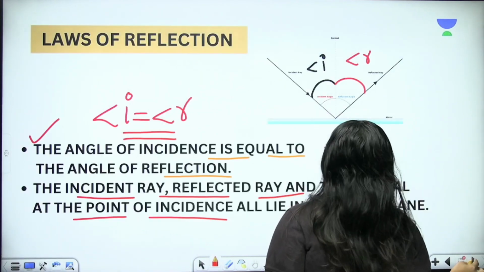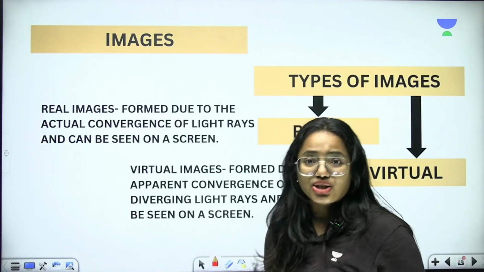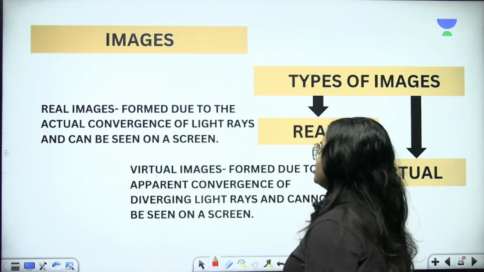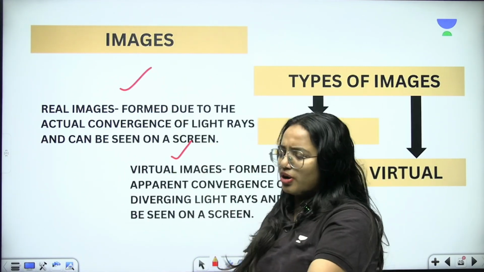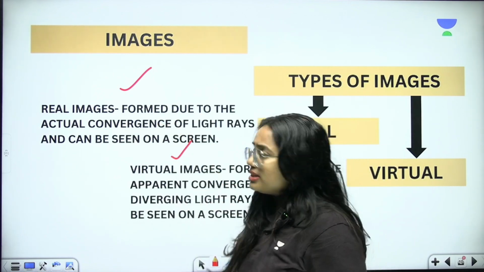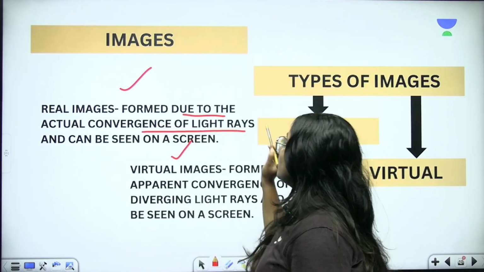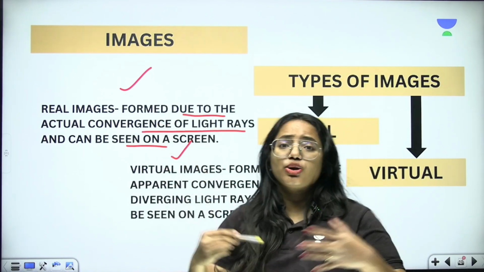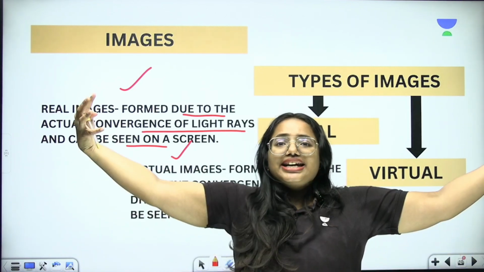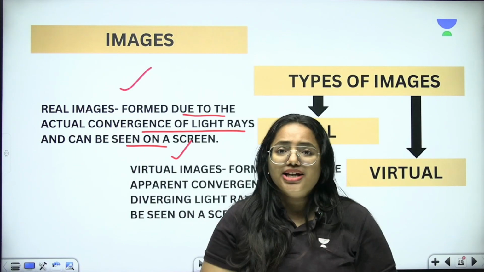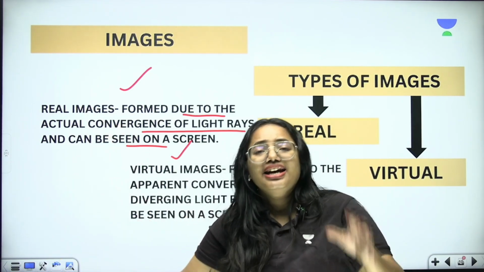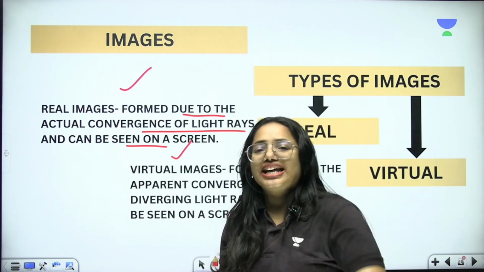Now we are going to learn about images. So there are mainly two types of images. What are they? Real images and virtual images. Very important point. What about real images? Formed due to the actual convergence of light rays and can be seen on a screen. So if the light rays actually converge at a point, and if it creates an image to be seen on a screen, it can be called a real image.